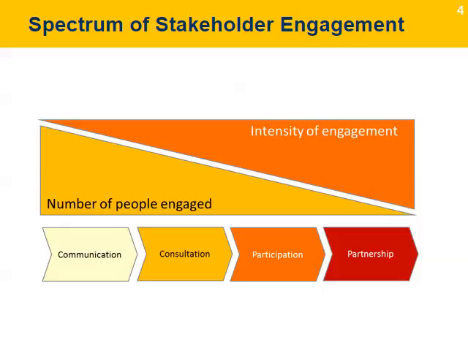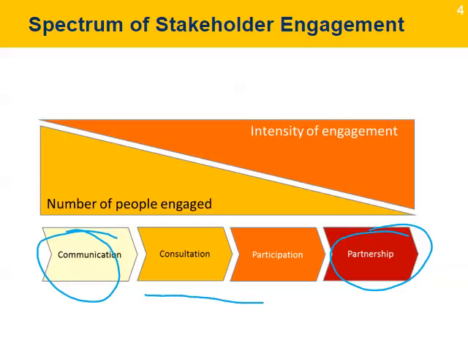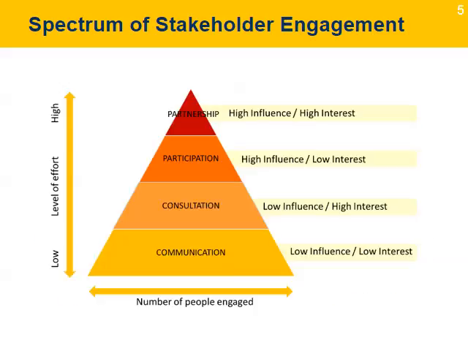The chart shows that communication is preferred when there is a large number of people that the project wants to engage. At the other extreme, there is partnership, used for a very few key stakeholders that require a more intense level of engagement. In between, the levels of consultation and participation have a mix of both factors.